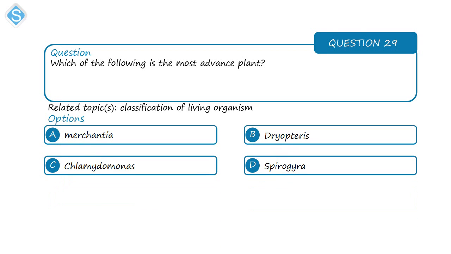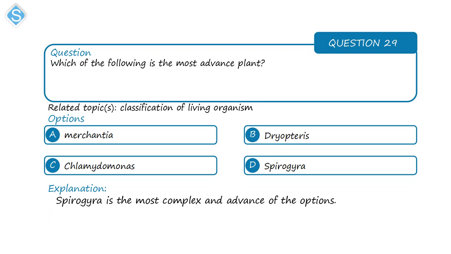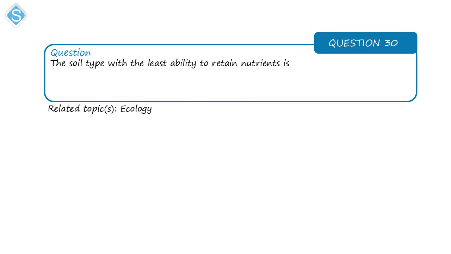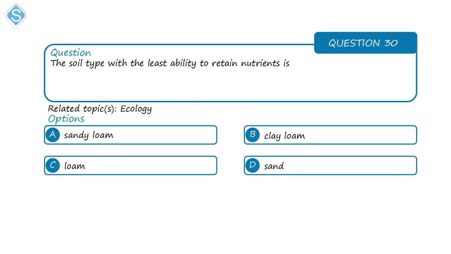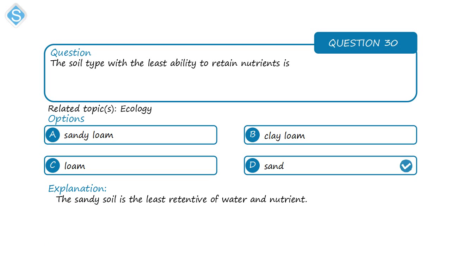Next question: which of the following is the most advanced plant? That is the Spirogyra. The Spirogyra is the most advanced of the plants from the options. Next is on ecology. The soil type that has the least ability to retain nutrients is the sandy soil. The sandy soil has the least ability to retain water and nutrients because of its porosity.